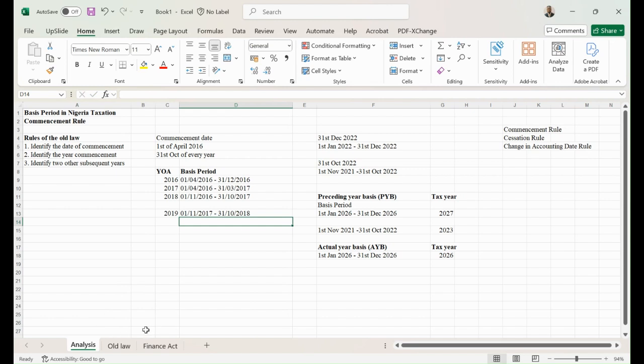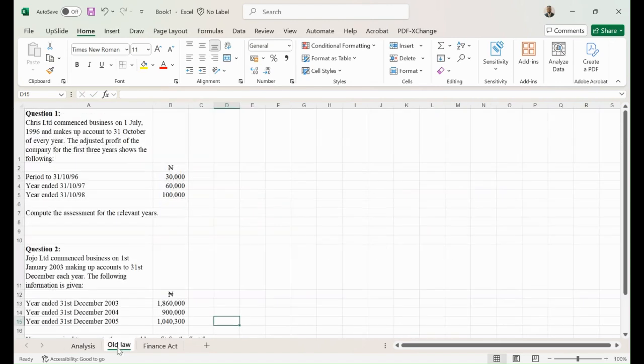I have two questions for us to solve under the old law. All right, so this is question one and question two. Once we understand the old law, we will then move on to how to treat basis period under the new law, which is the Finance Act 2019.